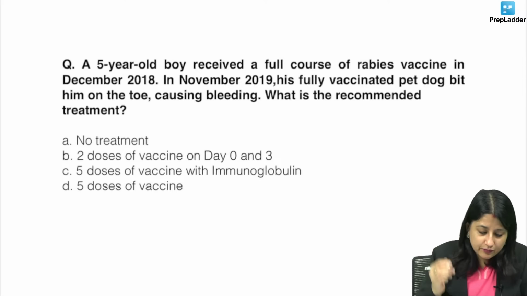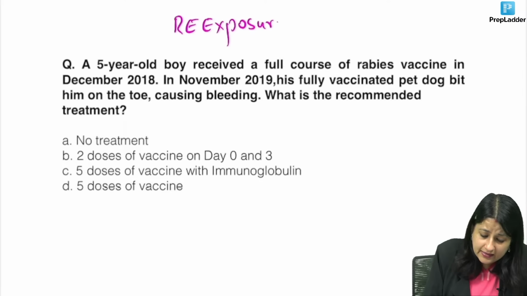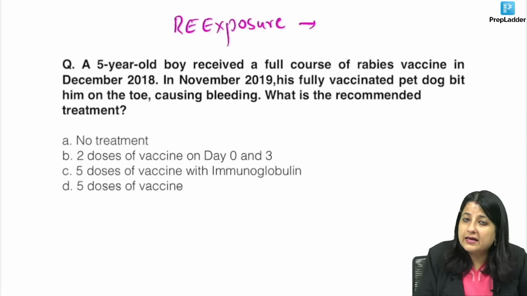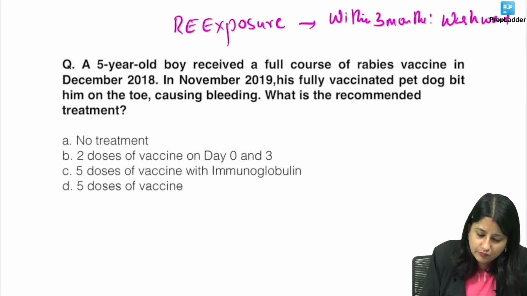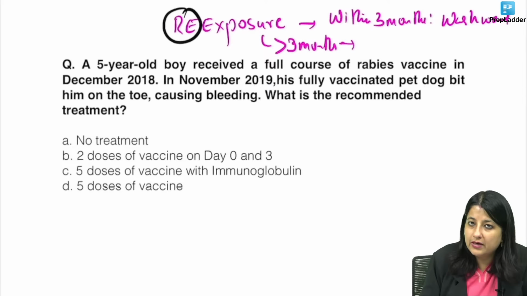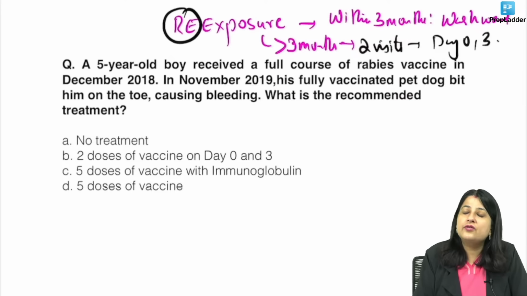Now, over here, this was a case of re-exposure. And what do we know in case of re-exposure? Again, the dog bite. So, you have to look at the duration. If it is within 3 months, only wash the wound. But if it is beyond 3 months, in this case, now if you see, re has 2 letters, so we are going to make 2 visits to the doctor. The first one, day 0 is always the first dose of vaccine intake, day 0 and day 3.